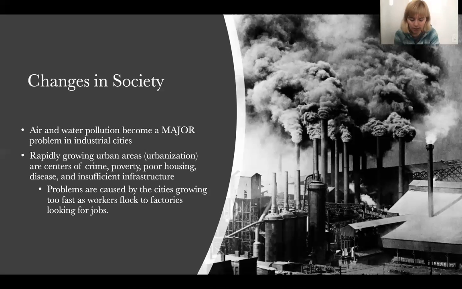All right, poverty, poor housing, infrastructure. So if you guys, next time you go down to Bibb City and you see all those little shotgun houses, those were built by the mill owners for their employees. And those are nicer. Those are sort of the second industrial revolution. But that first industrial revolution, the housing that the employers built for their employees was terrible. No sewage, tiny one-to-two room apartments where people are basically living on top of each other. That's not exactly going to be good for preventing disease.